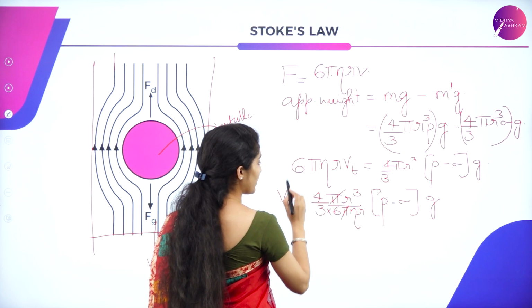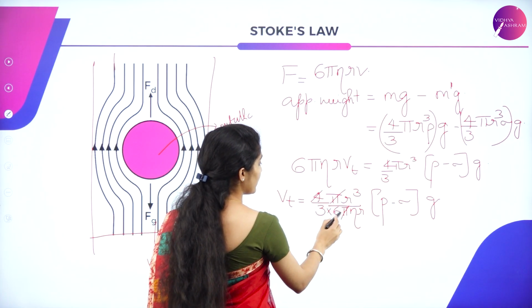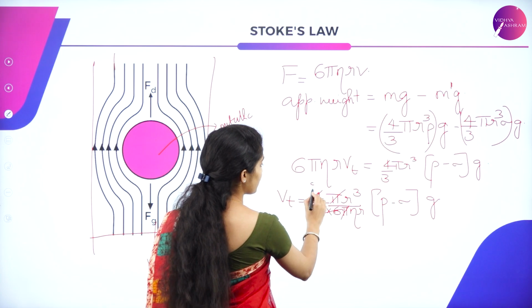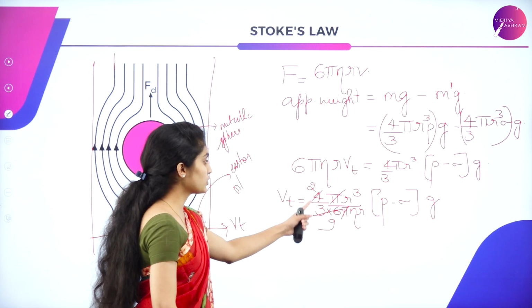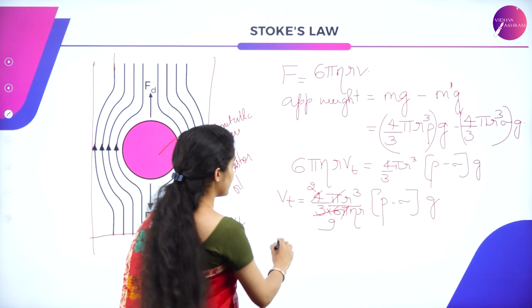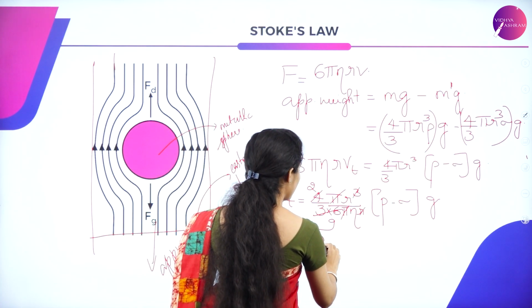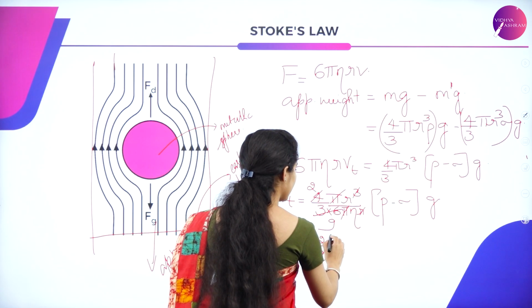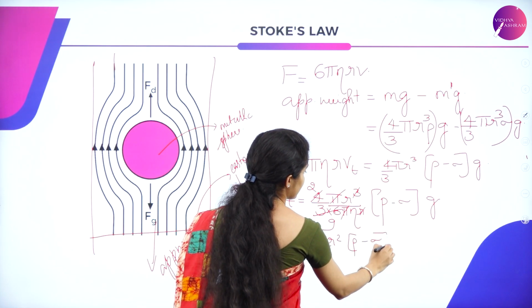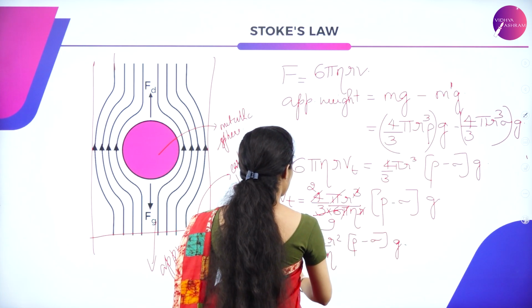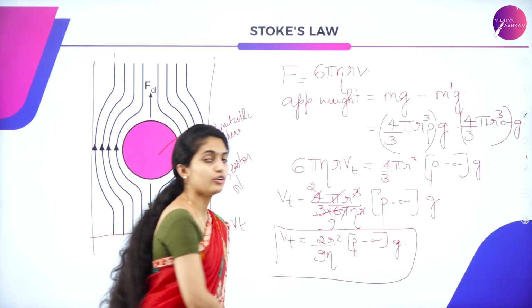Pi cancels with pi, and 4 over 6 gives 2 over 3, and with the 3 that gives 2 by 9. So Vt is equal to 2 by 9 eta, r square into rho minus sigma, and g. This is your terminal velocity.